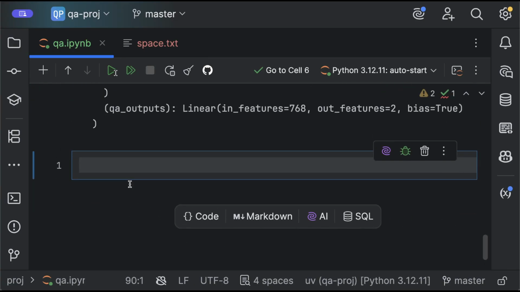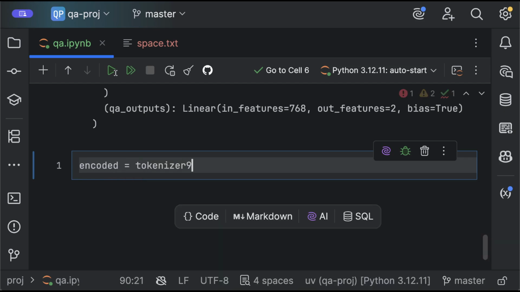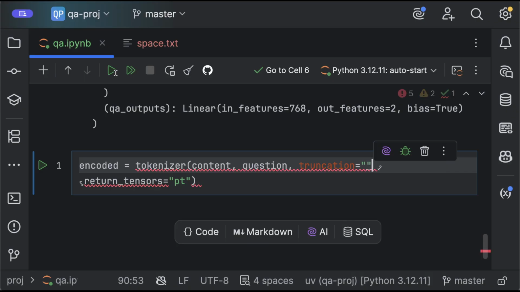And now I start to do the transformations, right? The first one, I'm going to encode my text using the tokenizer. The tokenizer needs the content and the question, and it's going to return PyTorch tensors. But also, if my text is too big, which is probably the case, I want to truncate it. In the real world, usually you're going to have multiple documents. In my case, I'm just going to do a single document. So I'm going to truncate only the second.